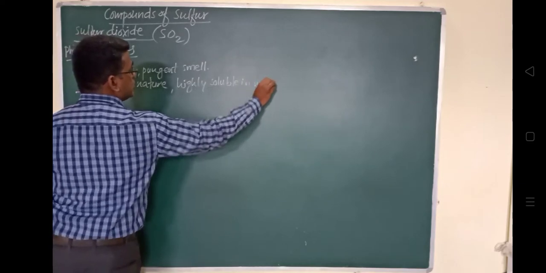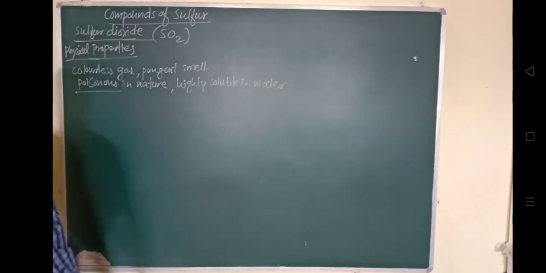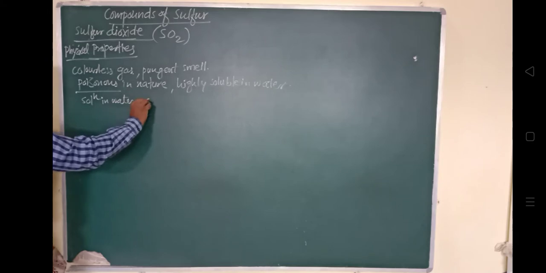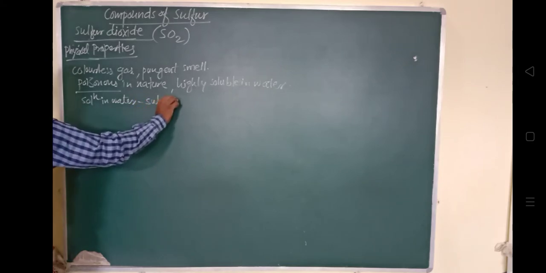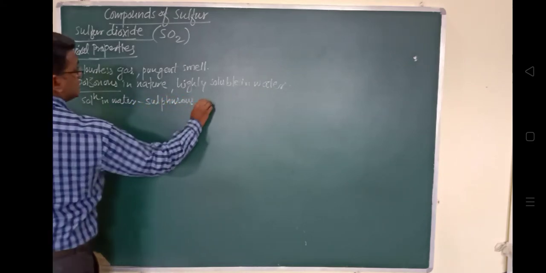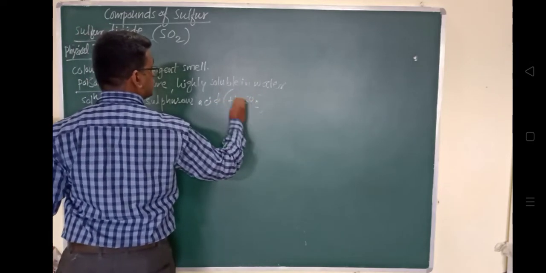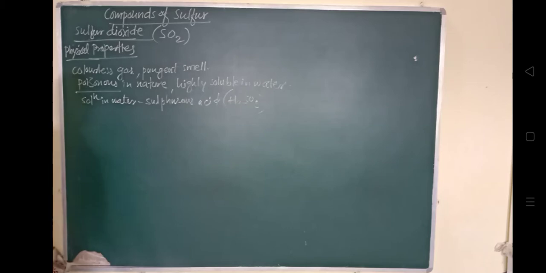Its solution in water, as you know very well, is called sulfurous acid, H2SO3, while H2SO4 is called sulfuric acid. These are the properties.